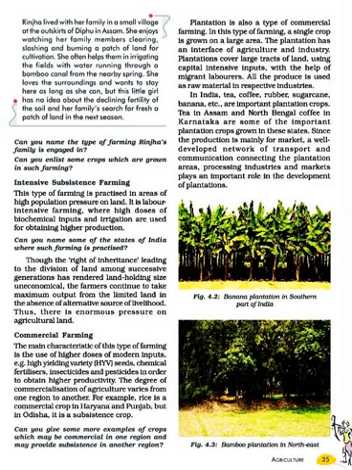Now on page 35, another type of farming which we have to discuss is intensive subsistence farming. This type of farming is practiced in areas of high population. Due to more population, there is more demand for food, but the size of land is limited and fixed. So to increase production, more pressure is put on the land with the use of more labor.